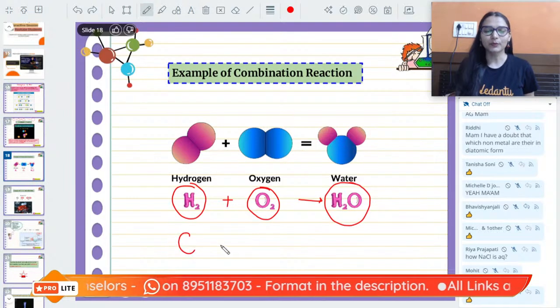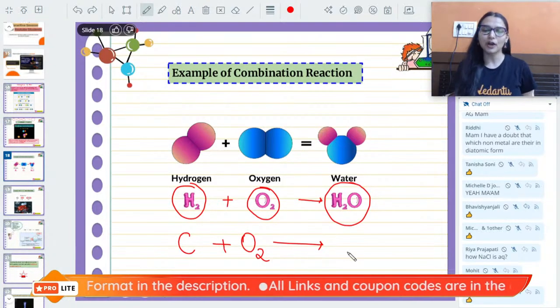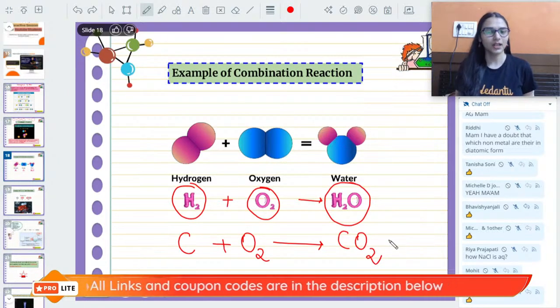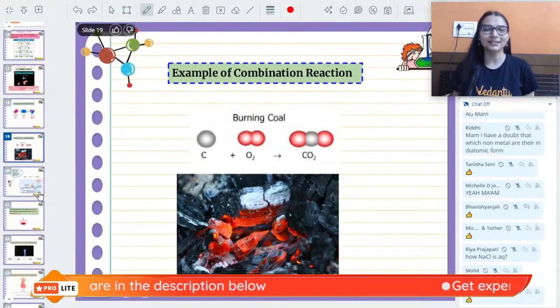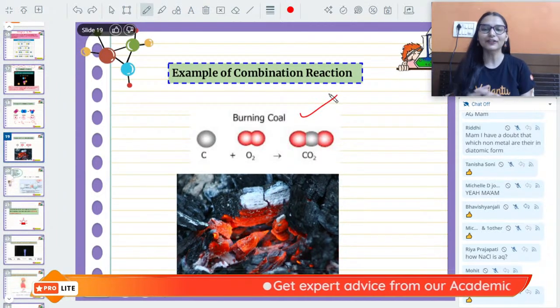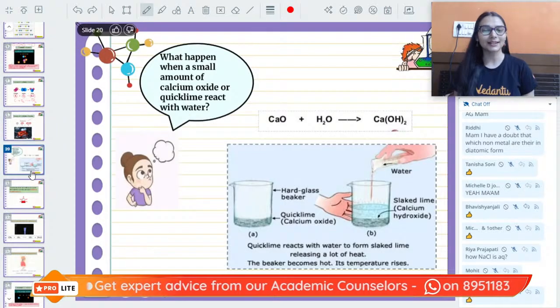I can say carbon combines with oxygen. You are burning carbon in the presence of air, that is giving you carbon dioxide. Two substances combining to give you a single product, isn't it? Like the example I was talking about, burning of coal. So that is again a combination taking place.